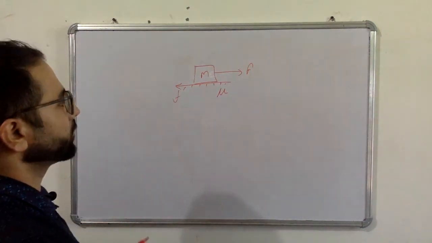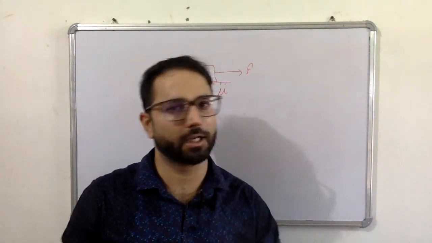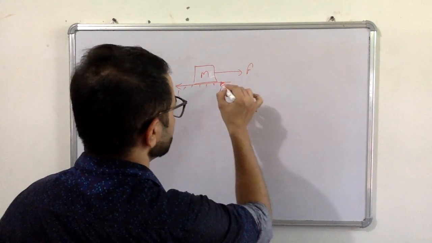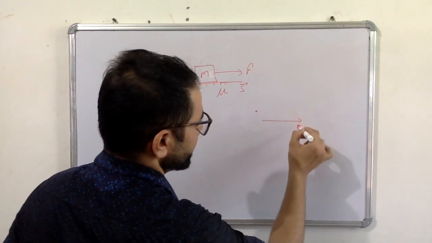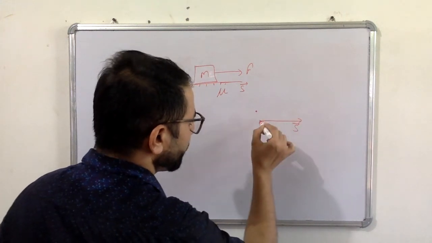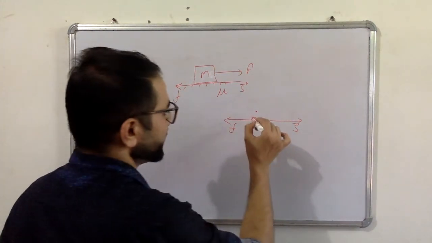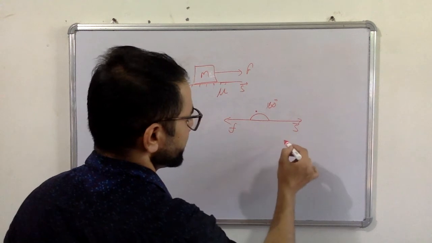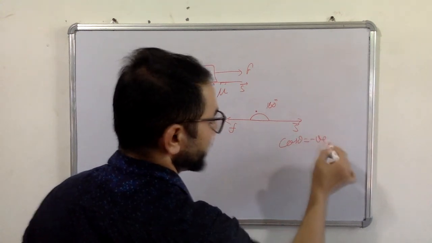Now we have to calculate work done by friction in terms of positive or negative work only. The displacement vector is in this direction and friction is in the opposite direction. So what is the angle? The angle is 180 degrees, which means cos theta is negative.